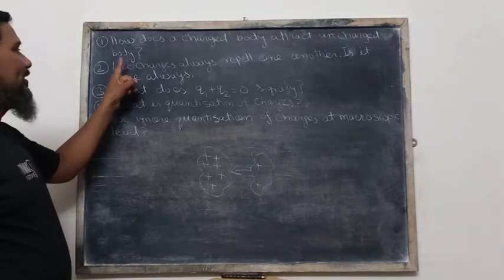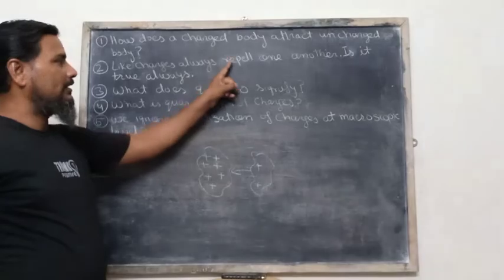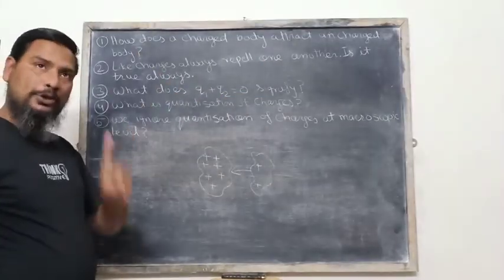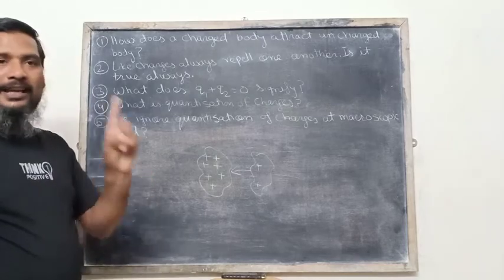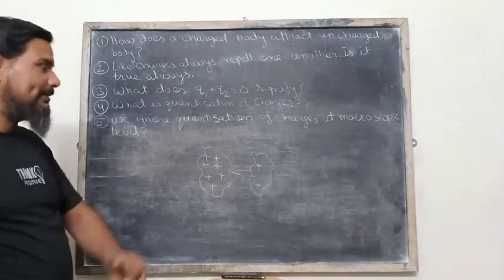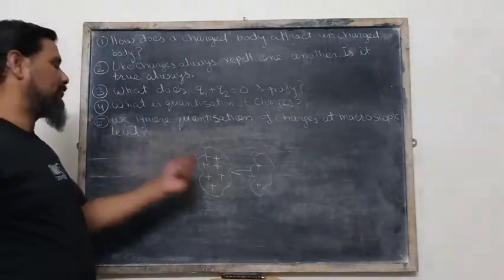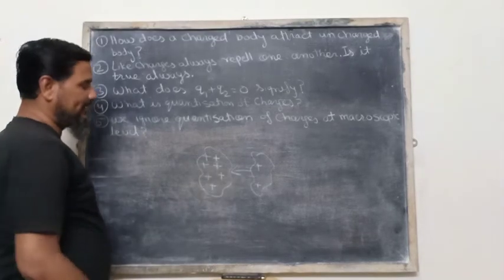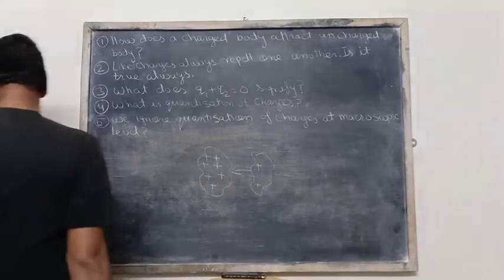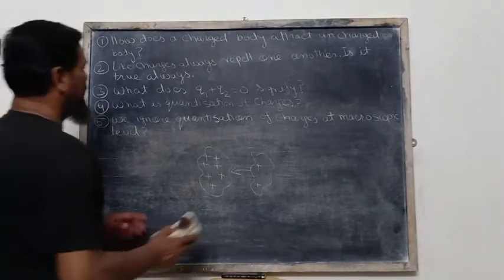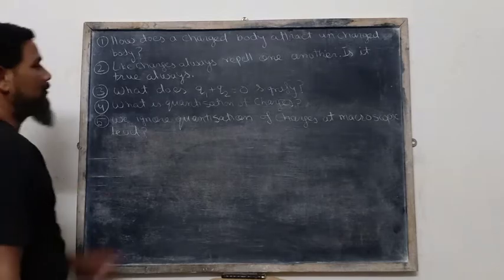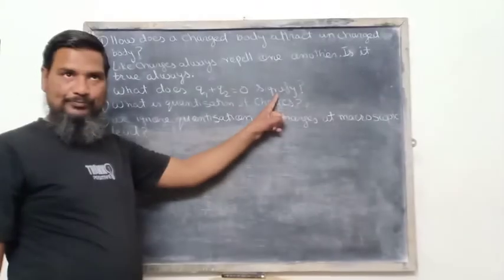Again, I am repeating, like charges always repel one another. Is it true always? No. When a body has a negligible charge in comparison to the nearby charged body, then it is attracted towards the charged body. And the third question is, what does Q1 plus Q2 equal to 0 signify?